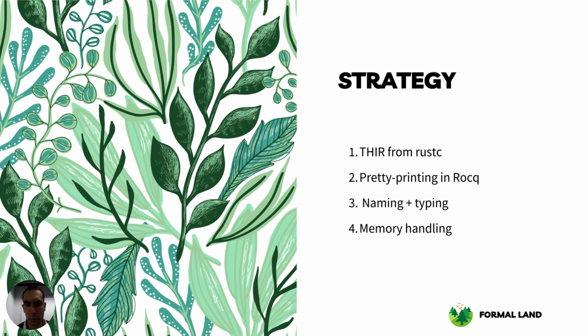And after, we do two refinement steps to clean up the THIR code into more idiomatic Rocq code. The first step is to add native Rocq names and types. And the second step is to handle the memory, because in a purely functional language, you cannot mutate your memory.